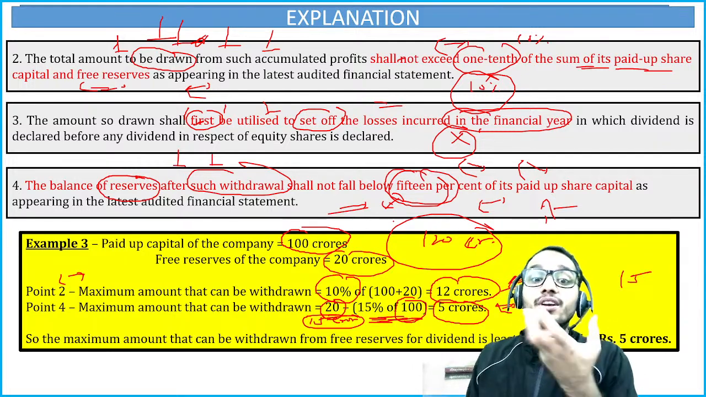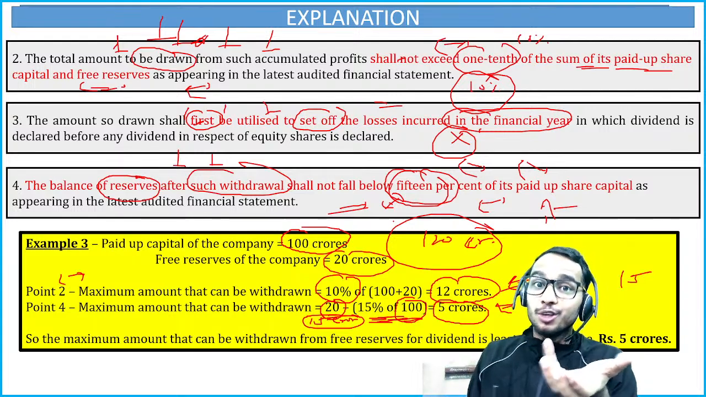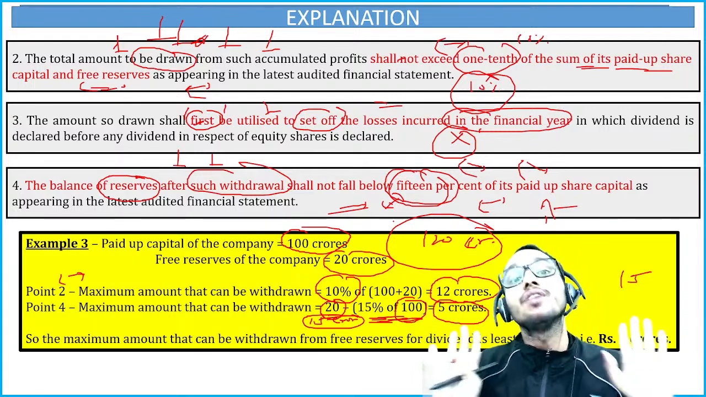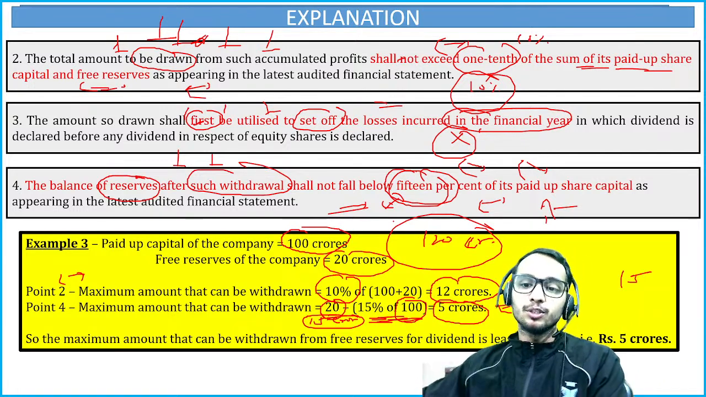And right now your reserve is how much? Your reserve is 20 crore. So out of 20 crore, you can withdraw how much amount? Only 5 crores as per point number 4. Got the understanding now? Okay. So the answer would be 5 crore here.